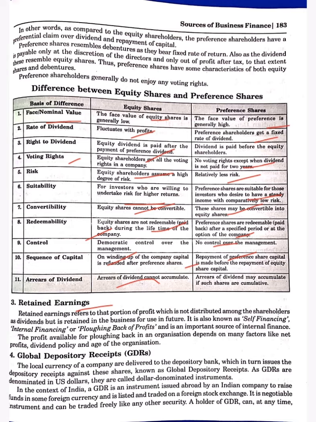Then GDR, global depository receipt. The shares in the local currency of the company are delivered to the depository bank, which in return issues the depository receipt against these shares, known as global depository receipt, GDR, and it is denominated in US dollars. They are also called dollar denominated instruments. In the context of India, the GDR is an instrument issued abroad by an Indian company to raise funds in some foreign currency and is listed and traded on a foreign stock exchange.